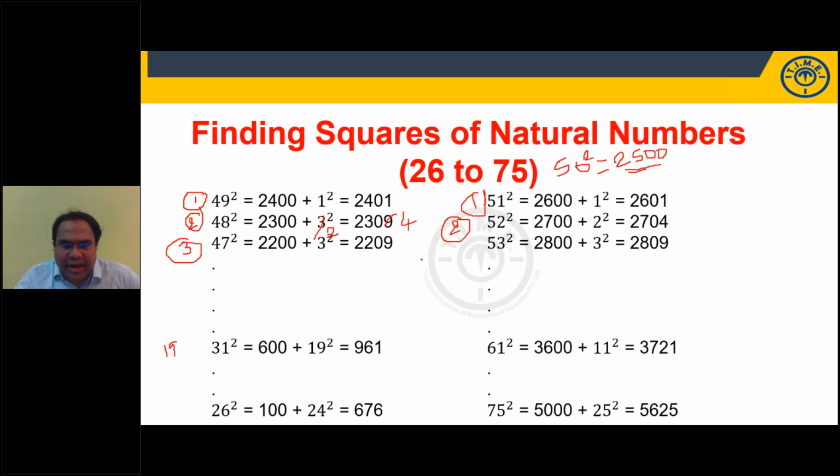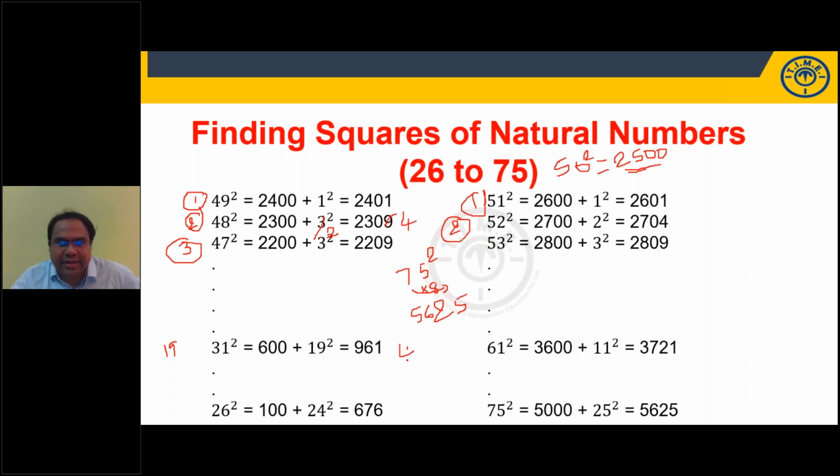Now, I'll tell you one more point here. Just observe, students. 75 square, any number ending with 5, we'll do like this. 5 square will be 25. Increase 7 by 1, it will be 8. What is 7 into 8? 56, 25. Ankush. Very good.